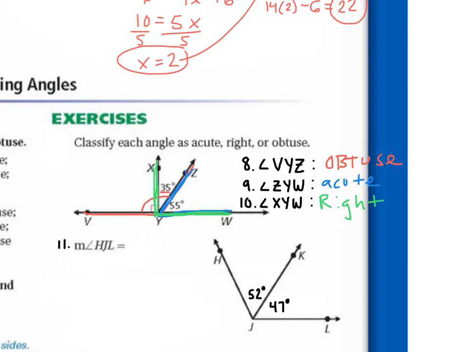What is the measure of a straight angle? So if I asked you to find the measure of angle VYW, what's the measure of a straight angle? 180.